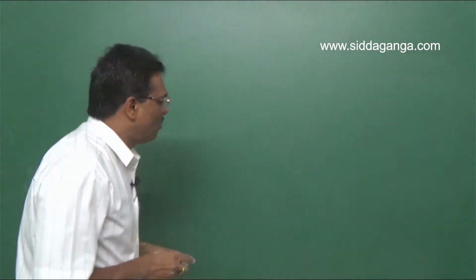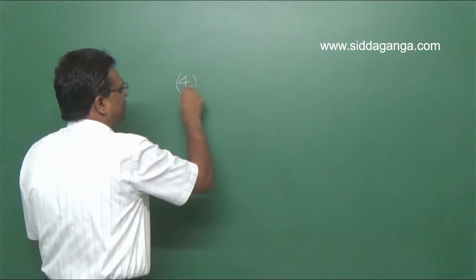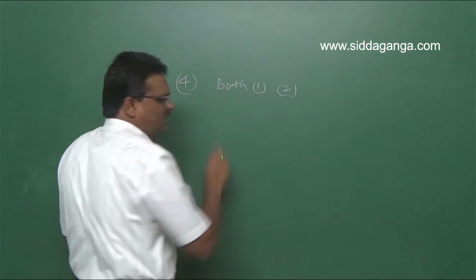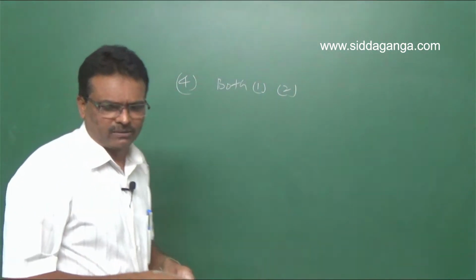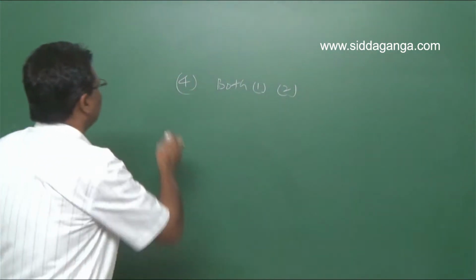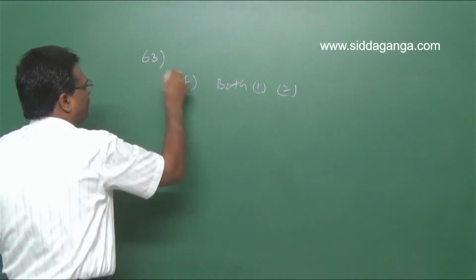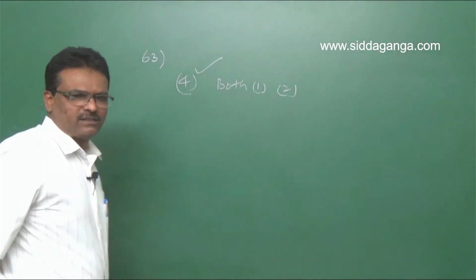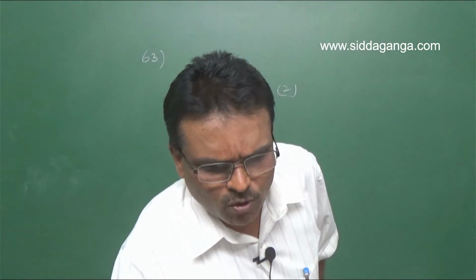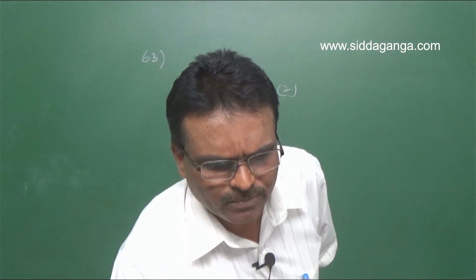The fourth option is right. Clear? Next, let us move on to question number 64.